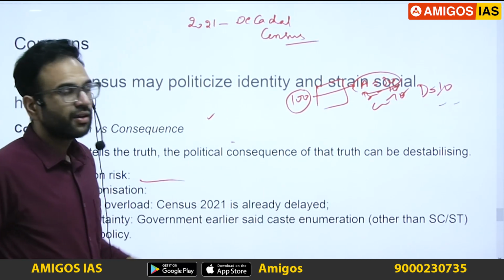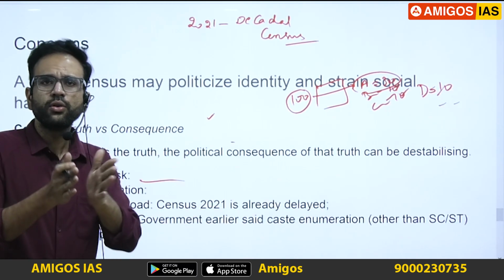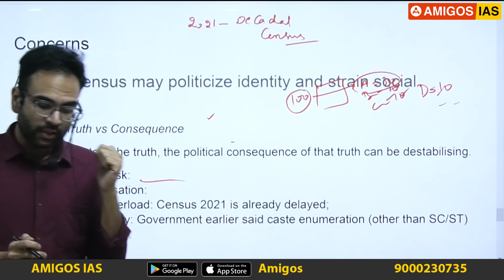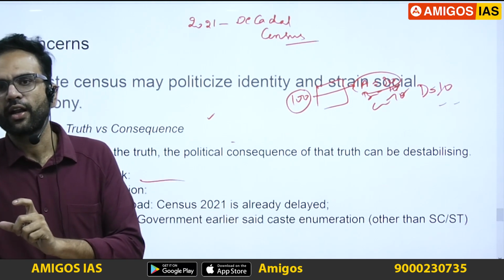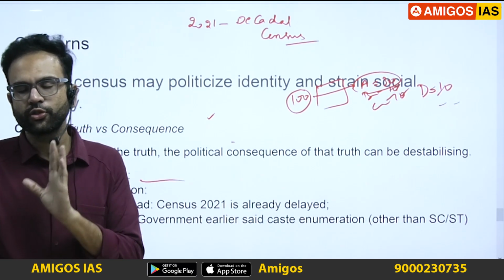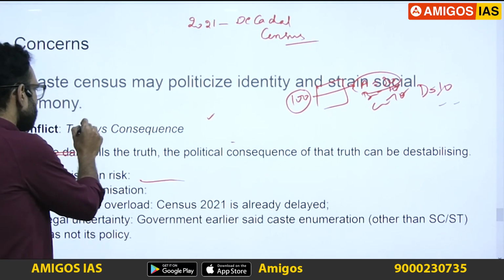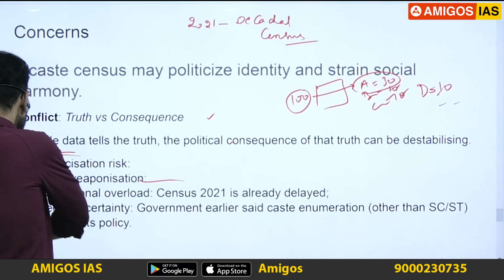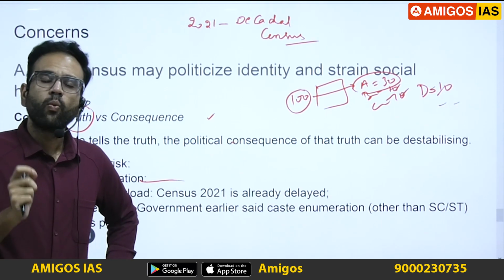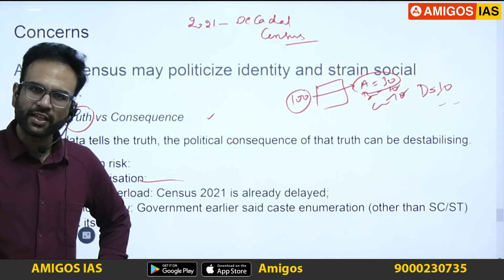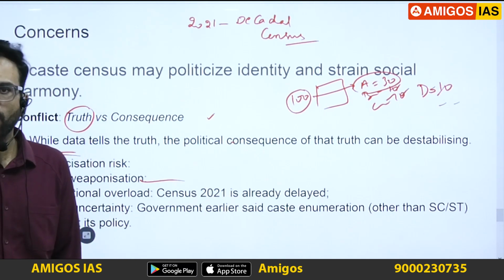Now, what is the problem here? Here is where these concerns can be looked at through a sociological lens. Also, the keywords which I'm using here can be directly utilized in your answers, whether you are a general studies student or a sociology student. The first one: what is the conflict? See, data is about truth. But what you do with that truth, that is the consequence, that will determine the outcome. Our actions determine the outcome, not the truth alone.